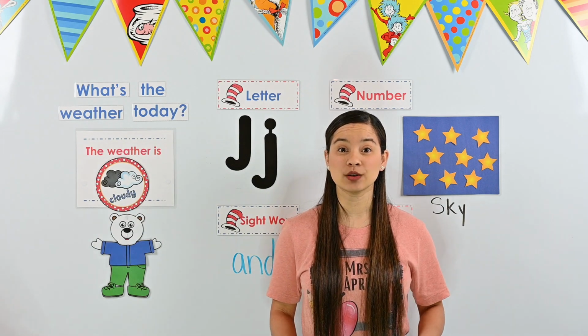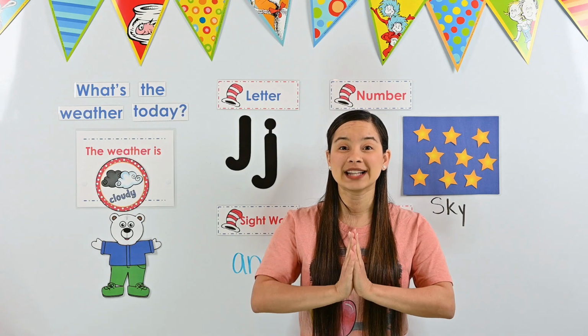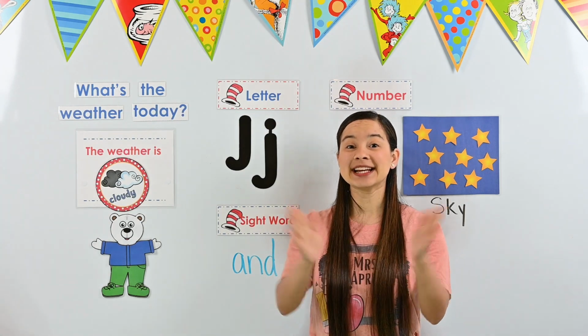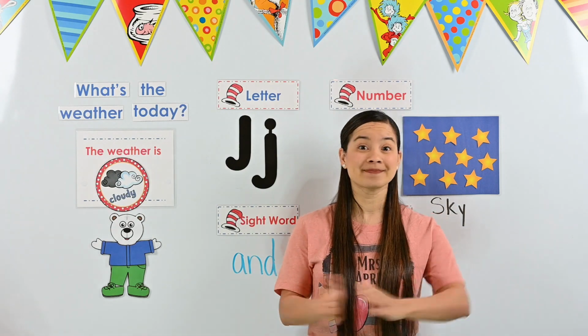Okay, let's practice clapping our word. I'll show you how it goes. First, we say the word and. Good. Then we clap each letter. Ready? A, N, D. Good. Then we say the word one more time. And. Perfect. That's how we clap our sight word.